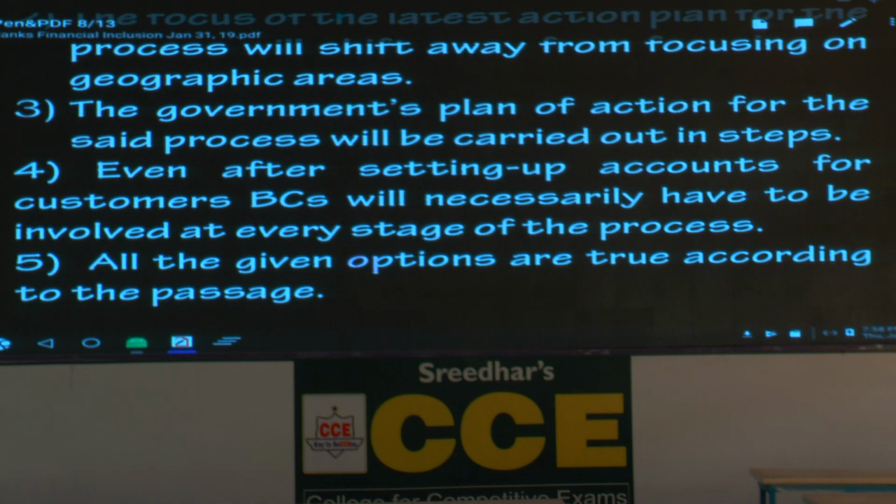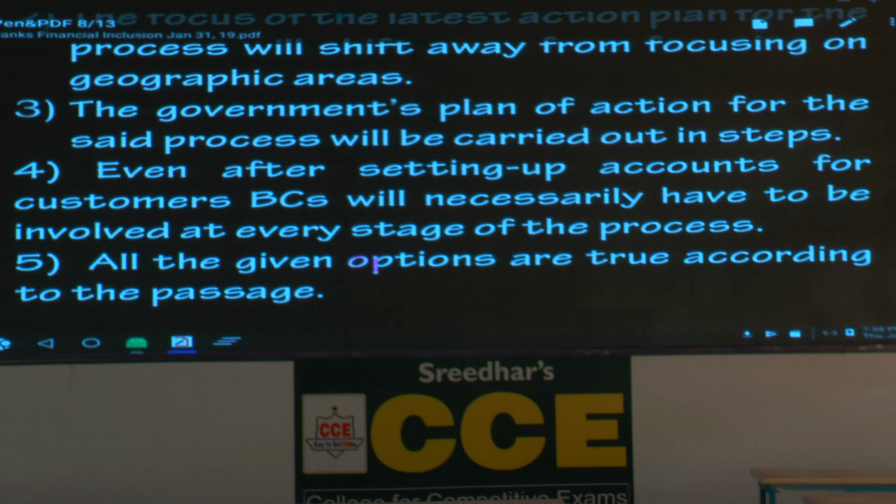Even after setting up accounts for customers, BCs. Who are BCs? Business correspondent or consultant will necessarily have to be involved at every stage of the process. In the passage, it talks about opening the account and transactions as well. So this is also true.